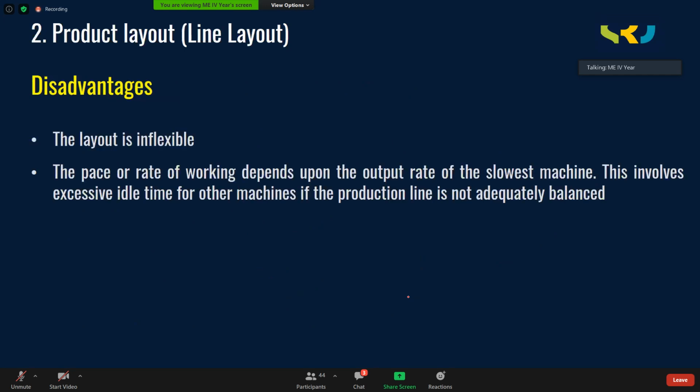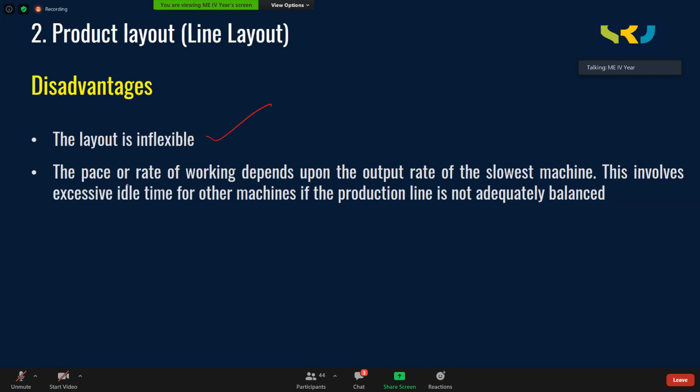What are the disadvantages? This layout is inflexible. We have to agree with this. Even if you change the product, that layout will not be useful. That layout is meant for one particular type of product. If you alter the product, that sequence of missions is no more useful. You have to change the entire layout, which costs you very high.